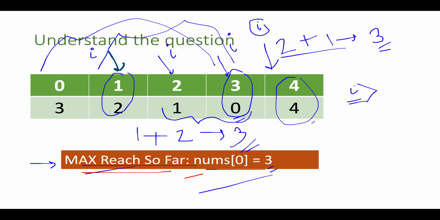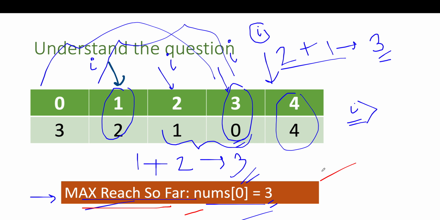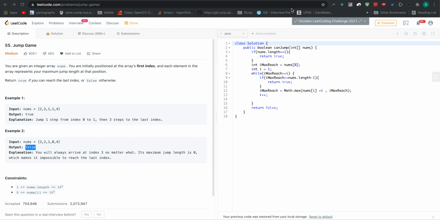Without much ado, let's look at the coding section, and it'll exactly follow the same steps as I have communicated here. The first line: if my nums.length happens to be 1, I simply return true because that's my terminal index. Otherwise, I go and initialize the index for maximum reach, and I've associated nums[0] to it.